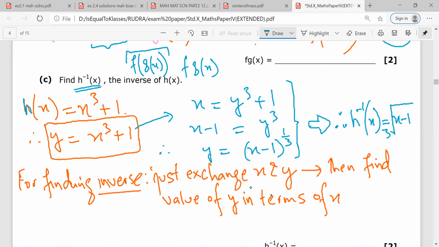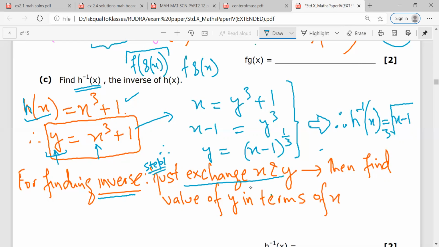Just take the function and put it as y. So y is equal to x cube plus 1. Then if you have to find the inverse, just exchange x and y. So what I'll do is I'll put y here, I'll put x here. Okay, this is step 1.